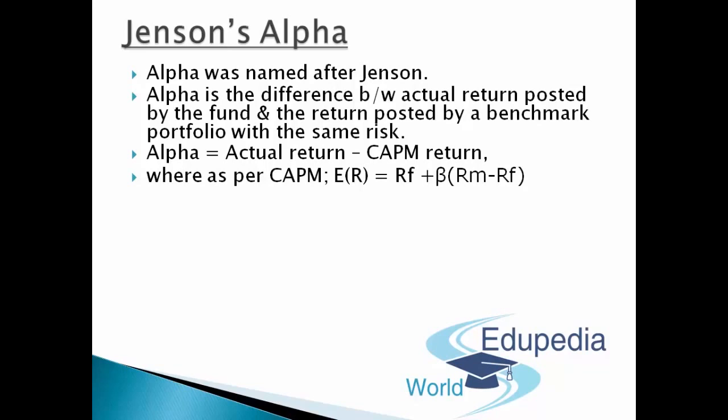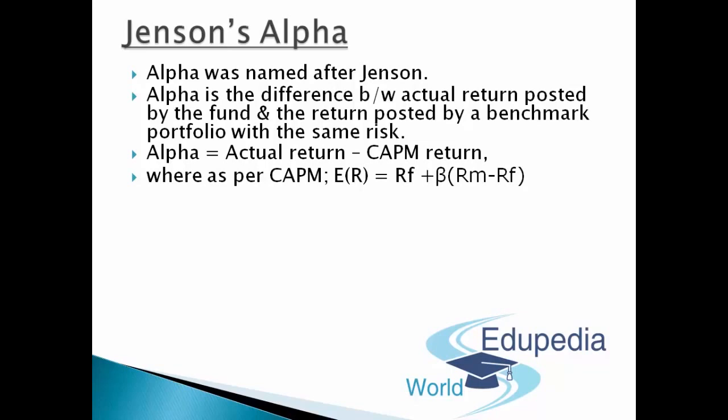So ER, that is expected return, is equivalent to the risk-free rate, the kind of rate which I'll be getting from investing in an FD, plus the kind of risk which I am taking up while investing in the stock market. I'll get beta for that matter. That is the risk. And what's that extra advantage that I'll be getting in comparison to my peers who are not investing in the stock market? So that will be the market risk premium. It can be simply said that way.